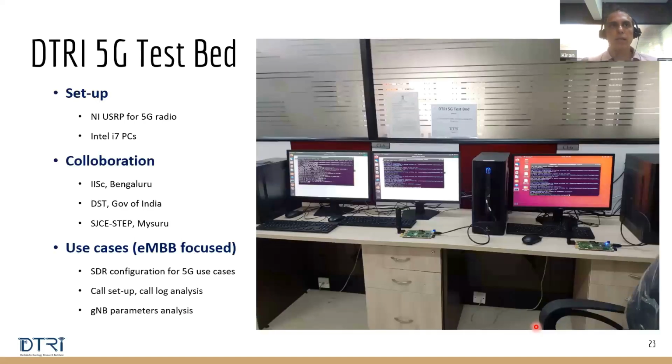Just to give you a quick glimpse of what we are doing in terms of research, we are based out of Mysore in Karnataka, and we have our own 5G test bed. This is the picture of the 5G test bed, which is used for education purposes. Here I've written the use cases. We use it for eMBB focused configuration and testing, mainly for education and research. We have collaborated with the Institute of Science, Bangalore. The Department of Science and Technology has funded this program, and we are based at SJCE STEP Mysore.